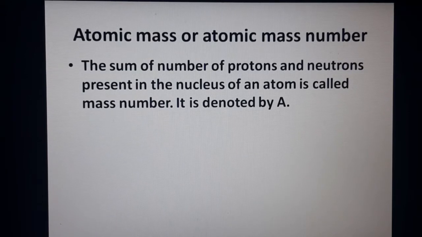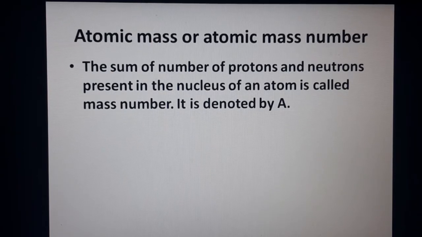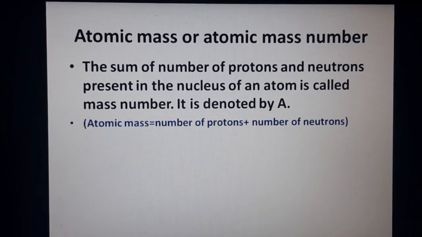The sum of the number of protons and the number of neutrons present in the nucleus of an atom is said to be the mass number, and it is denoted by capital A. You know that atomic number is denoted by capital Z, but atomic mass number is denoted by capital A. So atomic mass number means number of protons plus number of neutrons, which are present inside the nucleus.